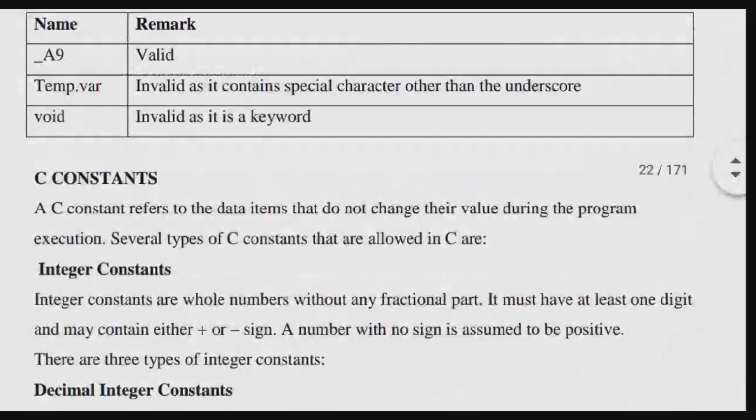Next, come to the constant. So what are the constants we will consider under C? A C constant, C programming, right? A C constant refers to the data items that do not change their value during the program execution.